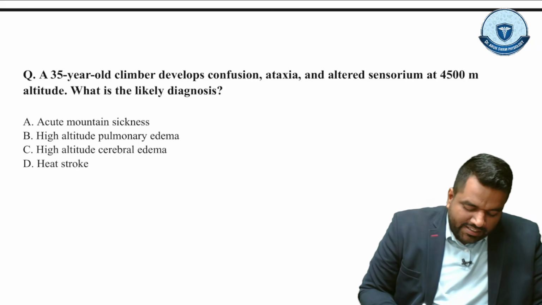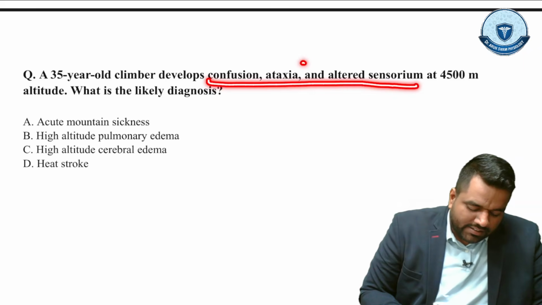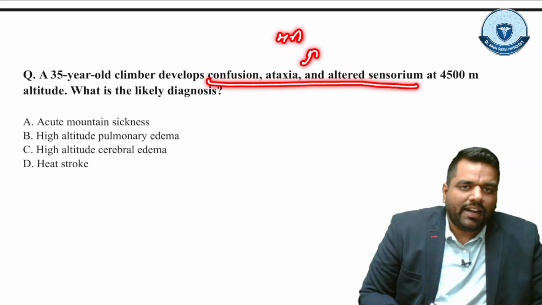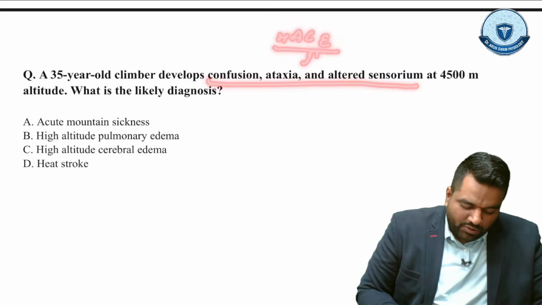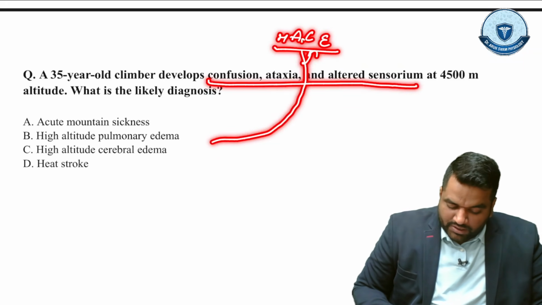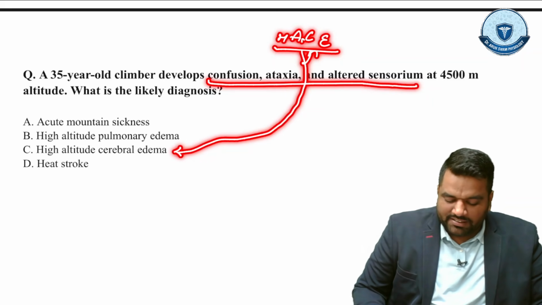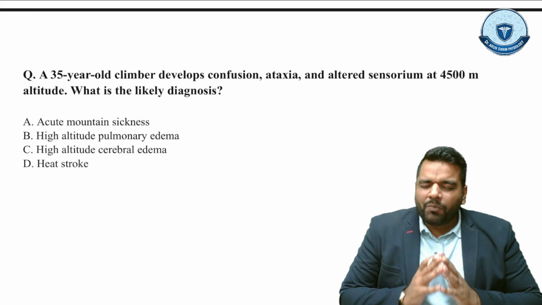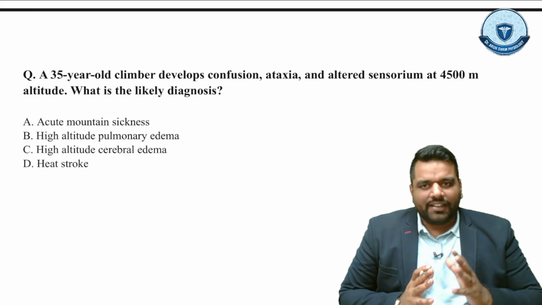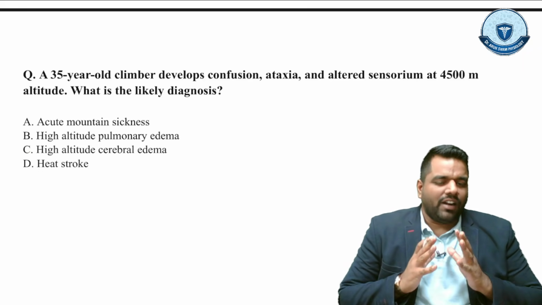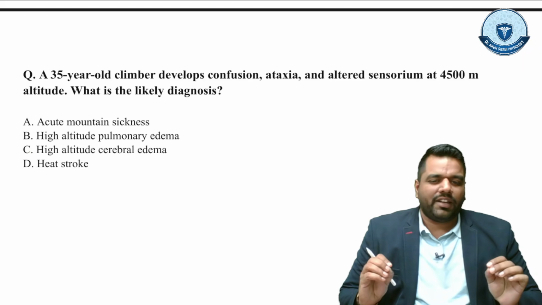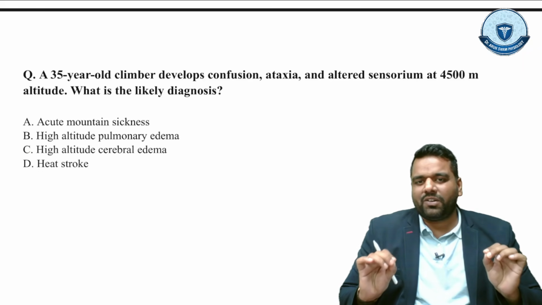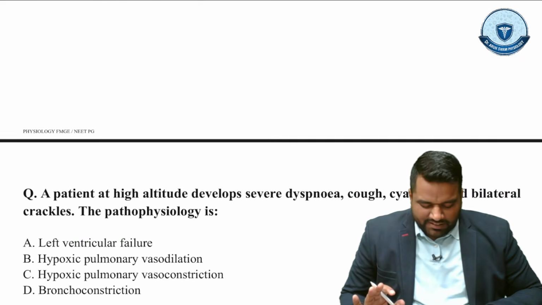So this is actually the condition of what? This is the condition of HACE, high altitude cerebral edema, right? So you can see over here, the right answer of this question is option C, that is high altitude cerebral edema, right? So I hope now everybody understood how to apply such questions, and now onwards you are not going to be confused related to these mountain sickness MCQs. Let's practice one more MCQ.